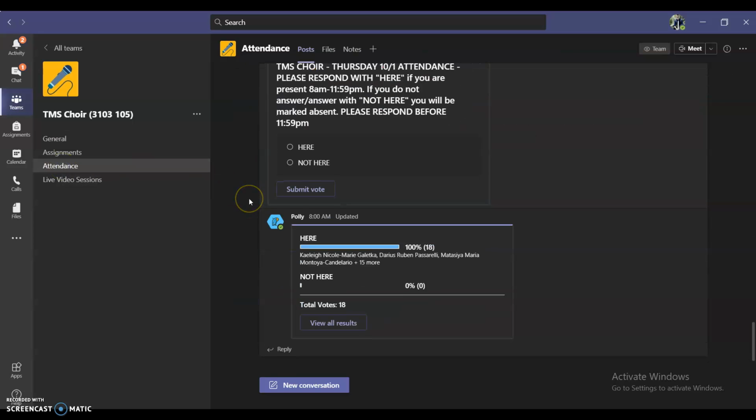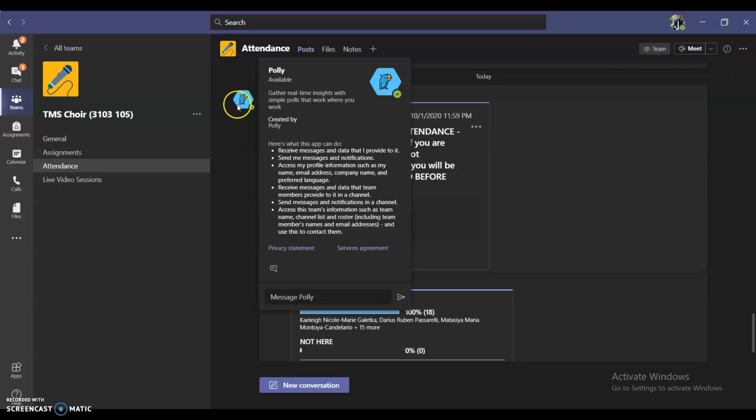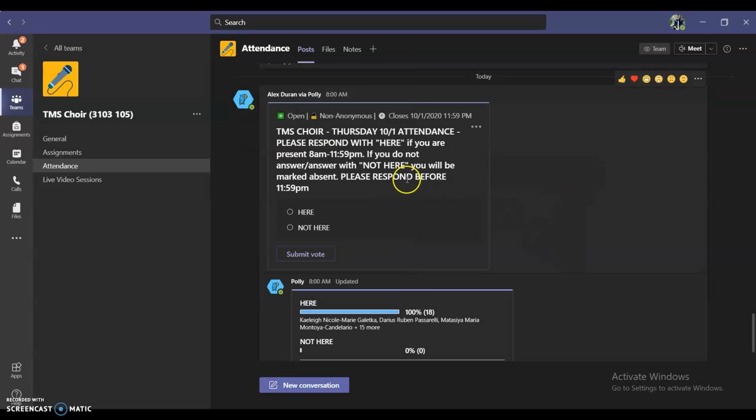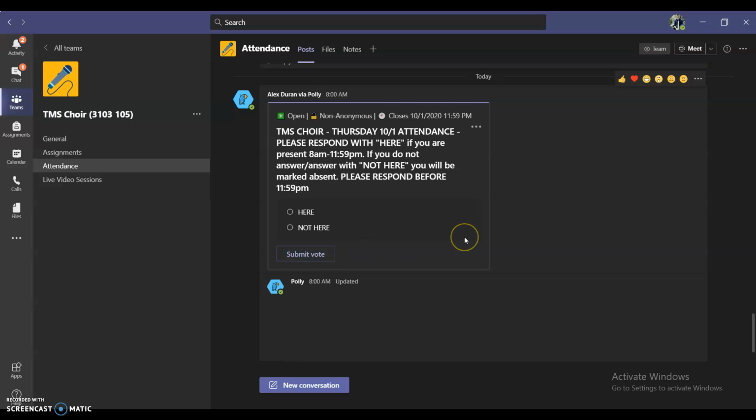If you scroll up just a little bit, there's this little bird guy called Polly. That is what our attendance is. It says right here for choir, TMS choir Thursday, 10-1 attendance. That's today, October 1st. Please respond with here if you are present 8 a.m. to 11:59. If you do not answer or answer with not here, you will be marked absent. Please respond before midnight. What you're going to do is click here and then submit your vote and then you're done.